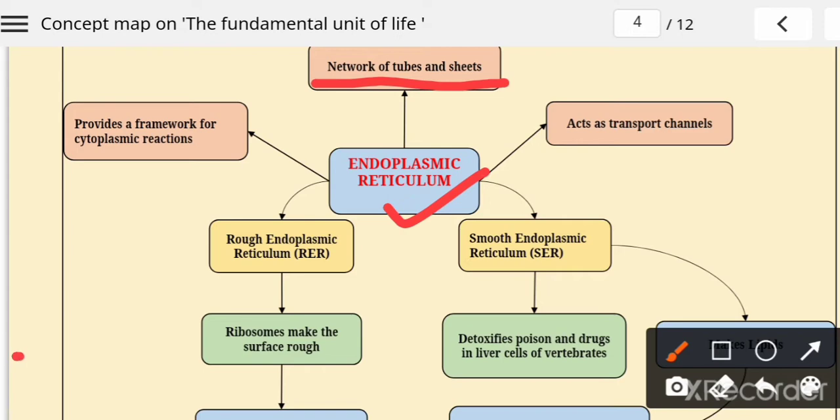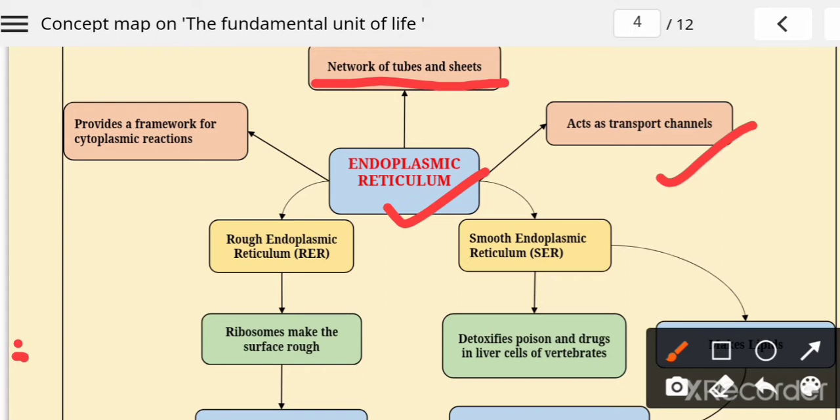Second, it acts as a transport channel, which means all the transport of anything inside the cell is done with the help of the endoplasmic reticulum.